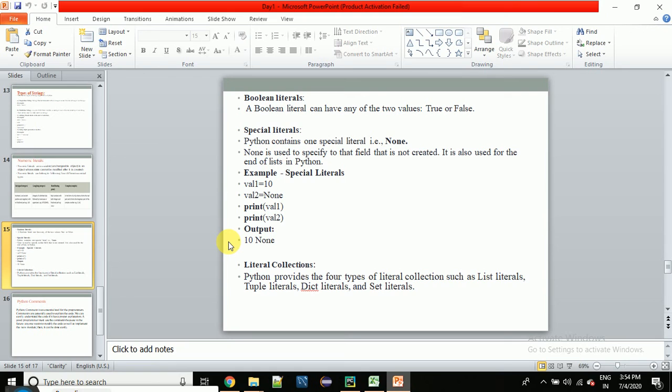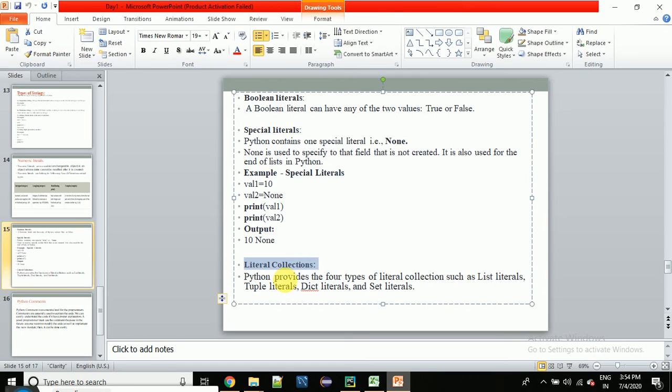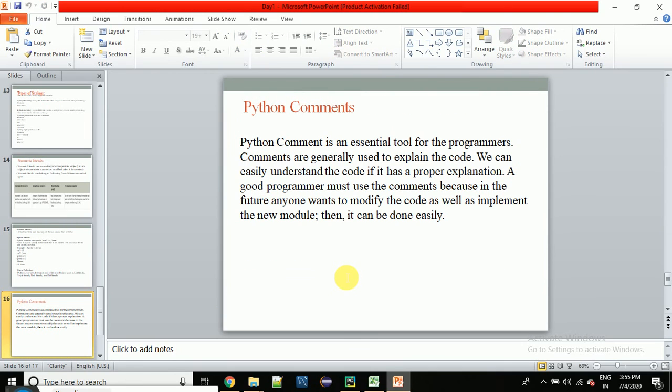Now boolean literals. Boolean means where we talk about true and false. It comes under boolean literals. There is also a special literal available in Python called None. None is used to specify that the field is not created. It is also used for the end of the list in Python. We will talk about it later when we talk about lists. Okay. And literal collections means list, set, dictionary. We will talk about this section later when we talk about set and dictionary.